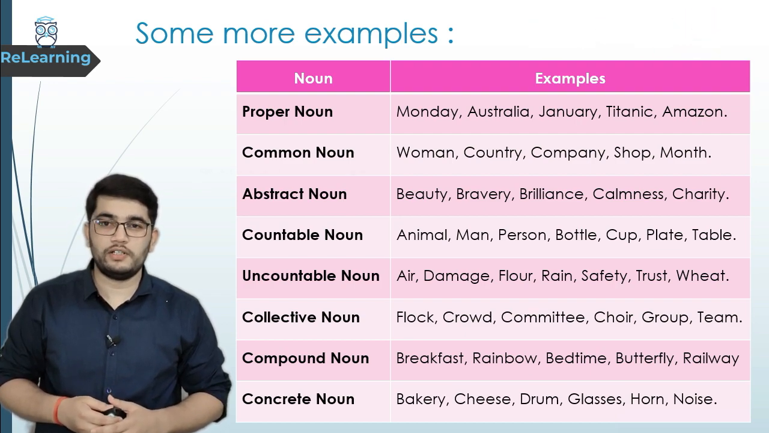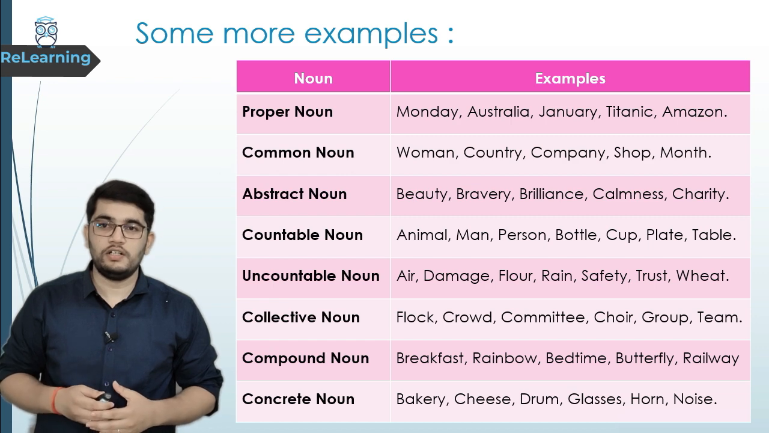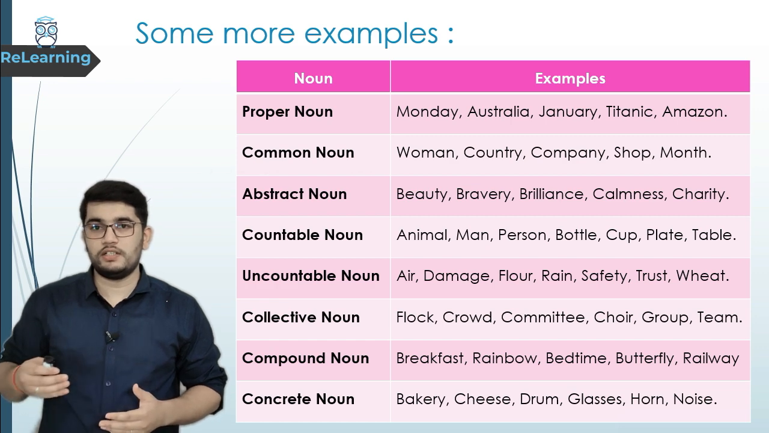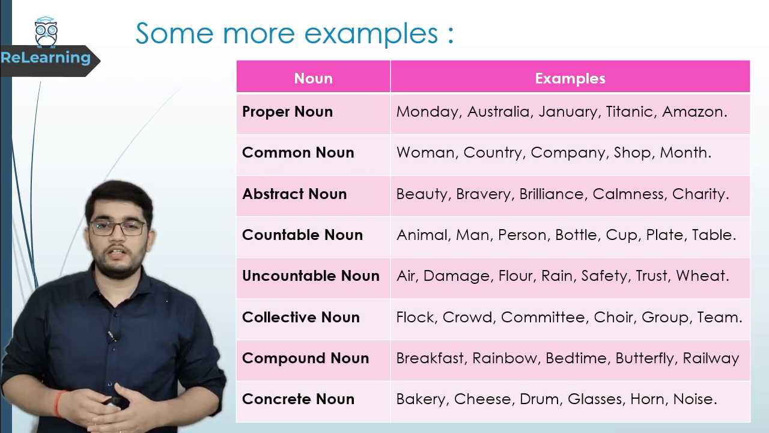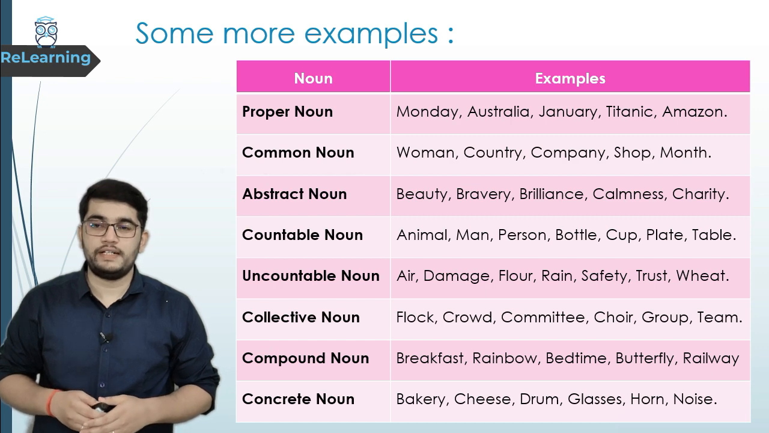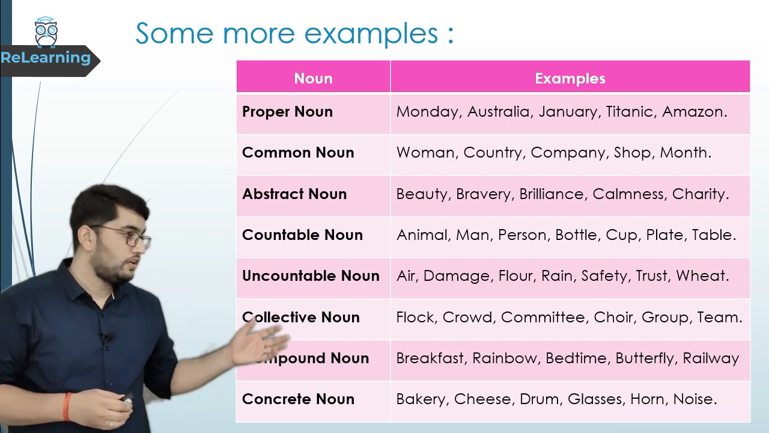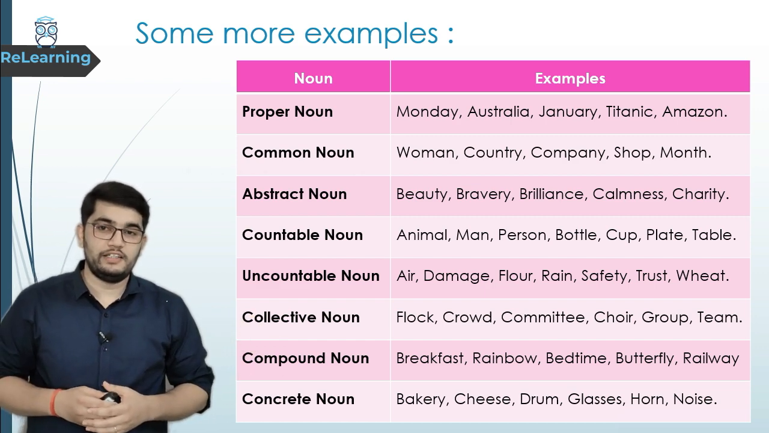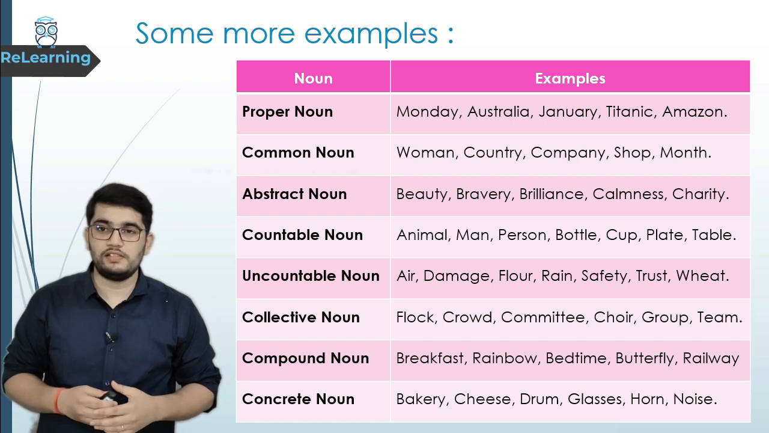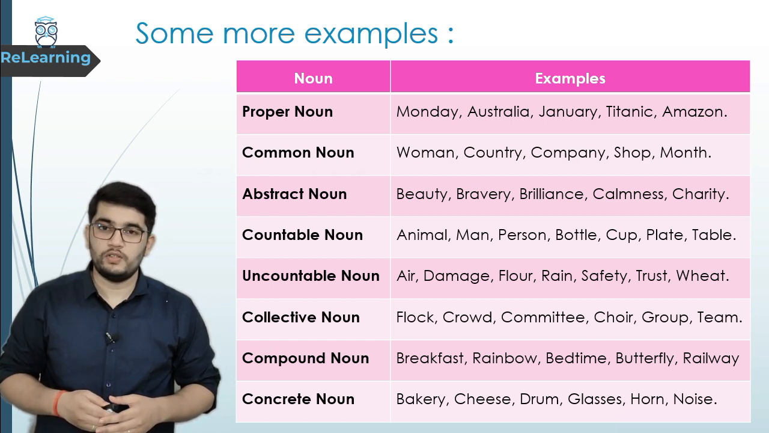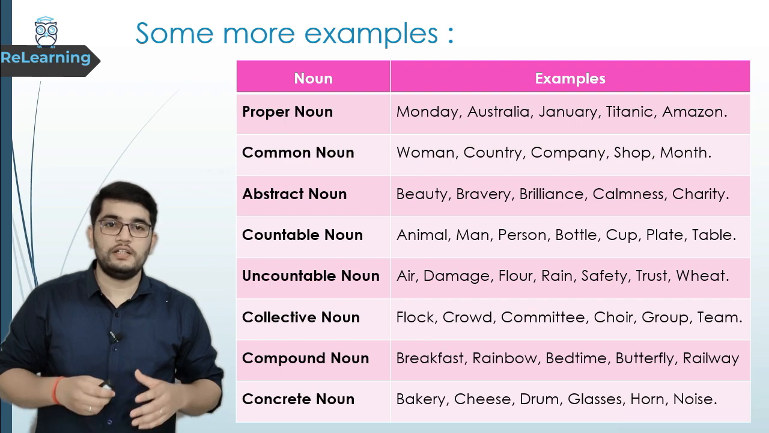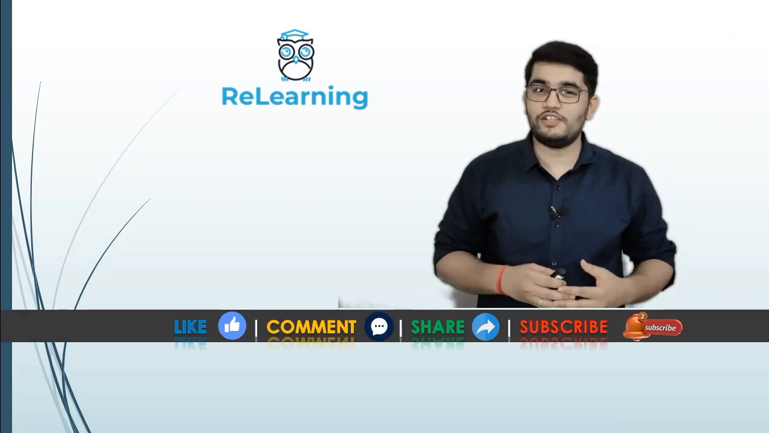Next is collective noun, which is flock, crowd, committee, choir, group, team. Okay, these all are the collective nouns. Compound nouns are breakfast, rainbow, bedtime, butterfly, railway. Okay, and the last we have is concrete noun. The examples are bakery, cheese, drum, glasses, horn and noise. Okay, so these all were the examples of the kinds of noun. So this was noun and kinds of noun.